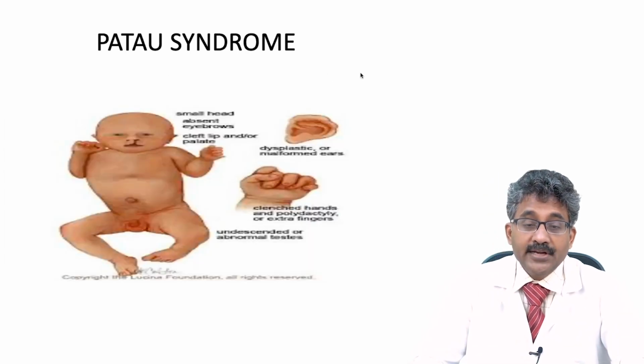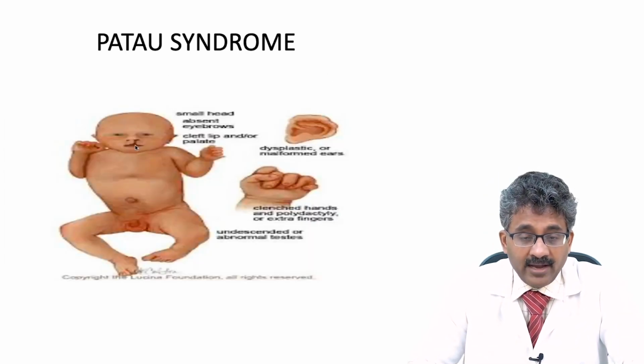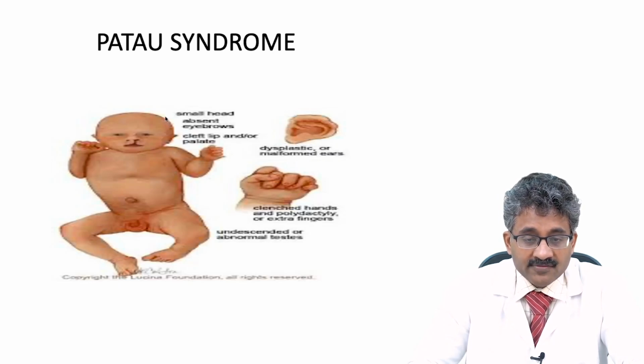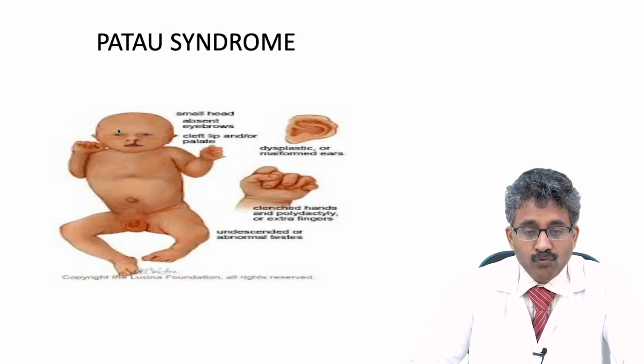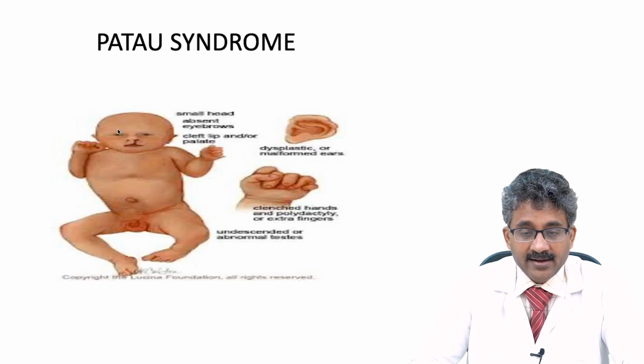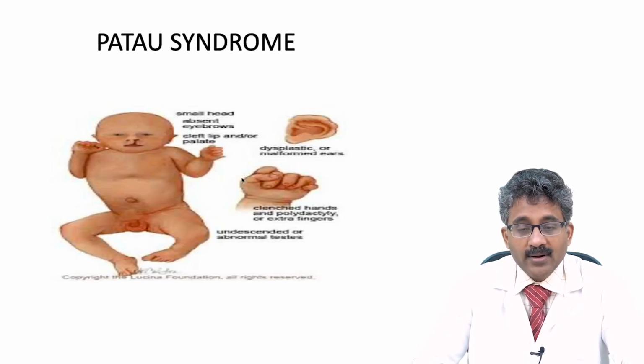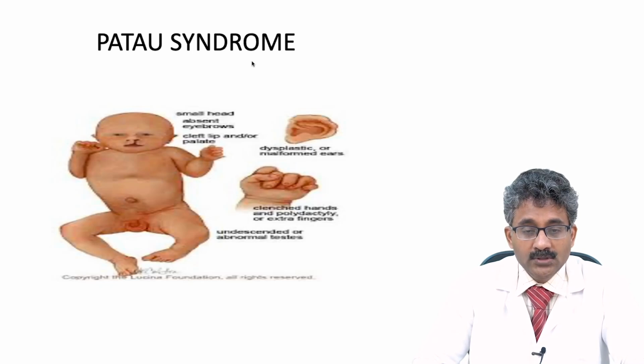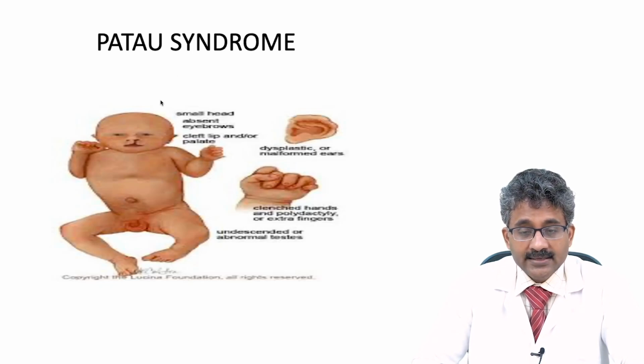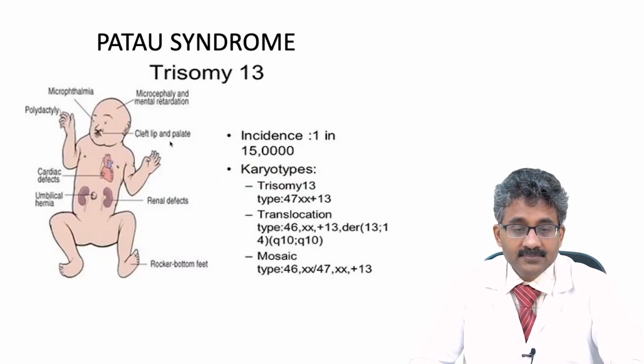Here in Patau syndrome, there will be a cleft lip and a cleft palate. And then there are microcephaly and holoprosencephaly, where the forebrain fails to divide. There will be a flexion deformity, and a single palmar crease also will be there in Patau syndrome, along with low set ears. So cleft lip and microcephaly will be there. Polydactyly is also a feature of Patau syndrome.